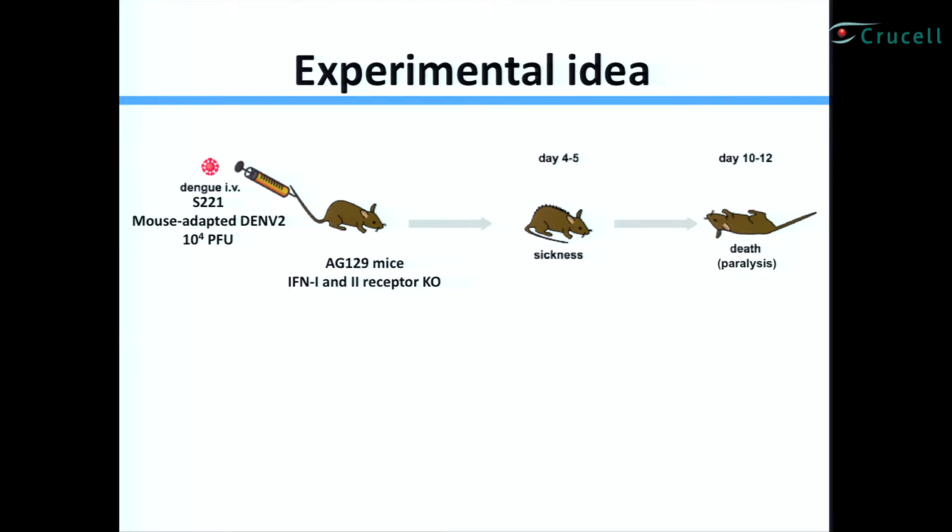Then we use this particular viral strain. We call it S221. It's a mouse-adapted dengue 2 strain. At this particular dose, through this IV route of infection, these mice develop ruffled fur, signs of sickness, around day 4 and 5 post-infection. Around day 10 and 12, they develop paralysis, and as per our animal protocol, we score this paralysis as death. And I want to remind you that paralysis is not a relevant phenotype in humans, so that's going to be important later on.